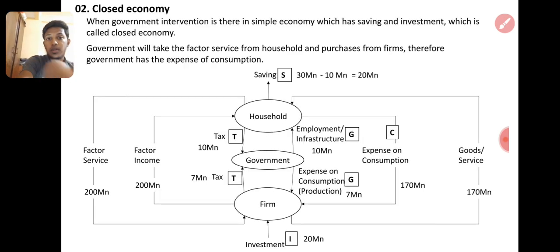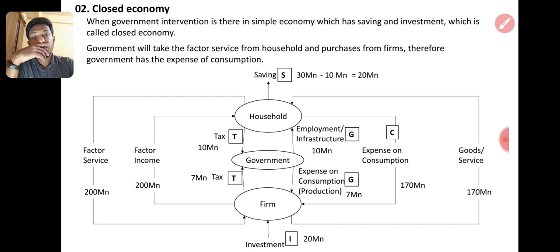The production flow is GNP, then G is added here. C plus I plus G is GNP, right? Income flow is Y plus S plus T. C and Y are equal, so instead of taking Y, I took C. Hereafter we will take C only. C means it is equal to income, production and expense.